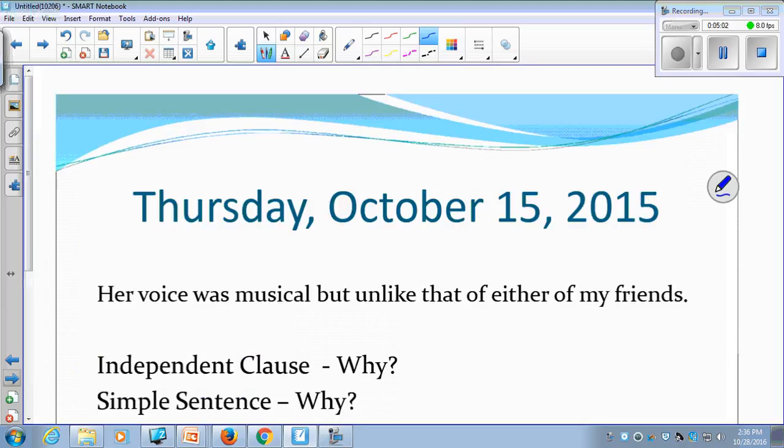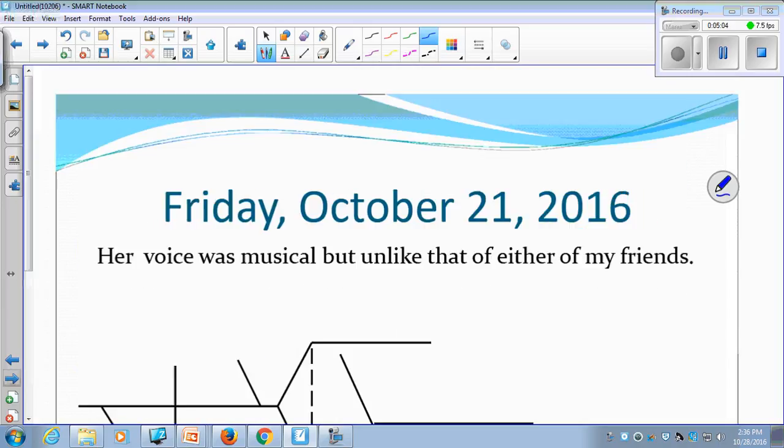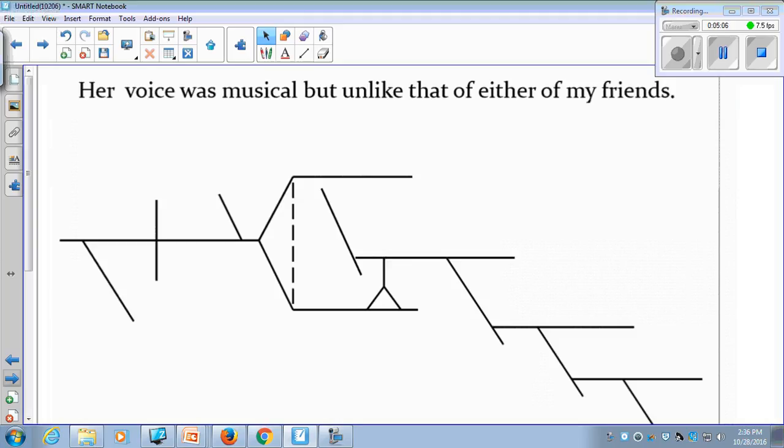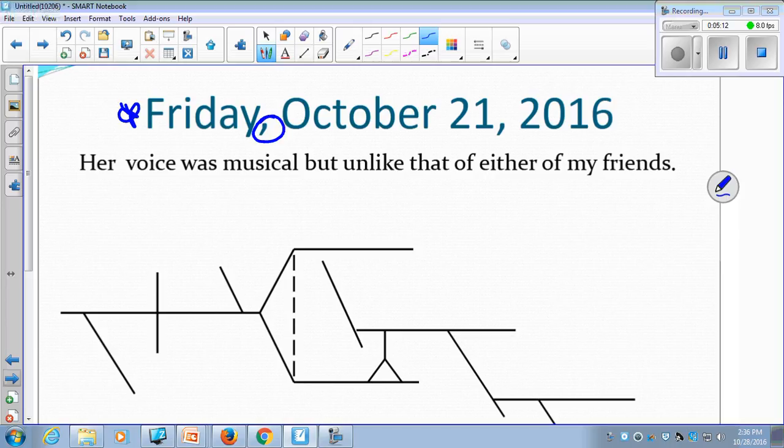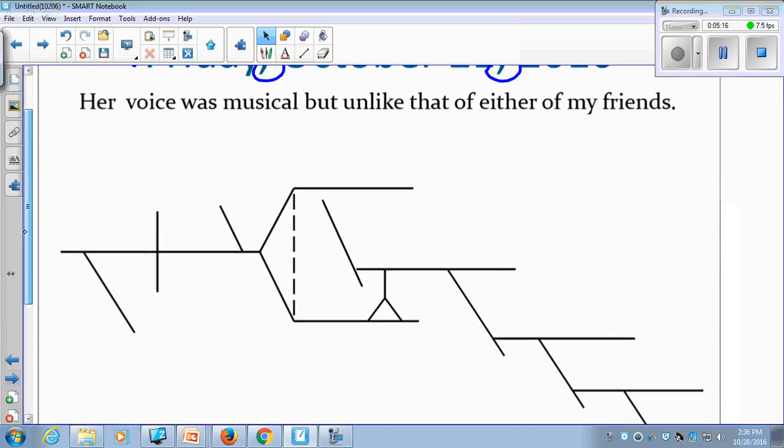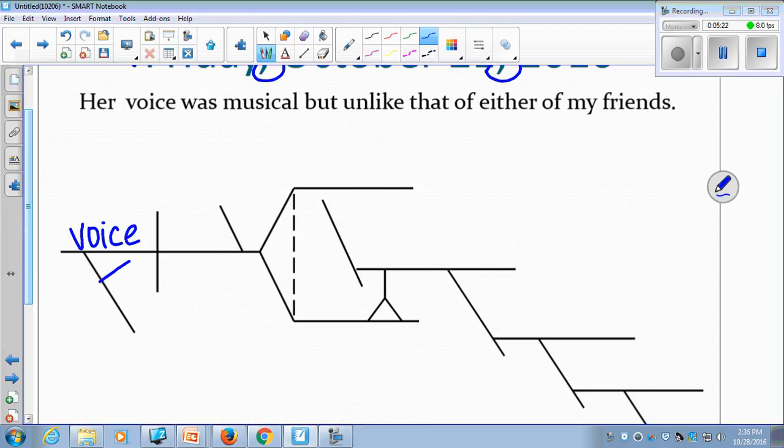Finally, we are going to work on this diagram. Again, here's your date. Don't forget this. And here are your commas that you need to add in. I'm going to move this up. I already told you this whole sentence is about the voice. What kind of voice? It is her voice. Watch out for capital letters. If it's capitalized in the sentence, it needs to be capitalized in the diagram.